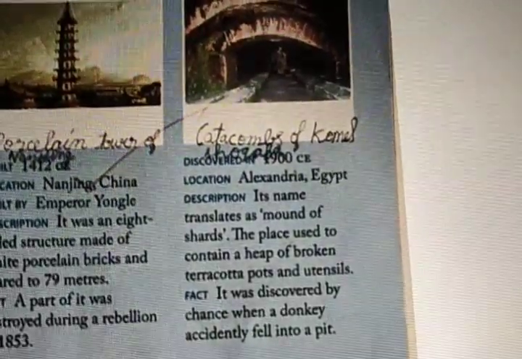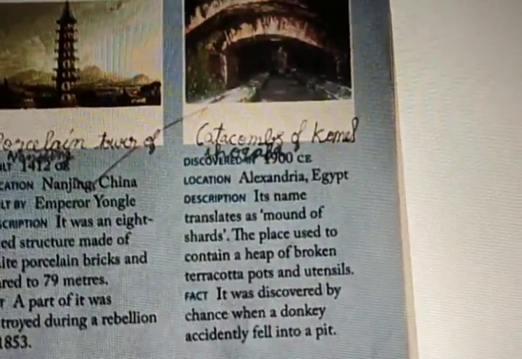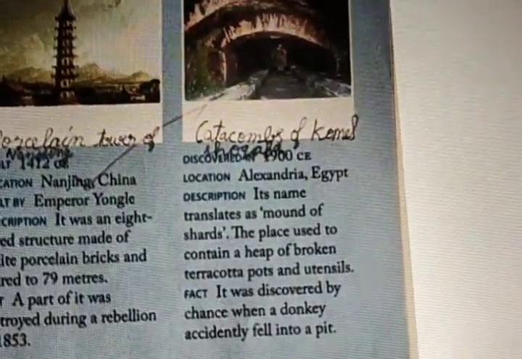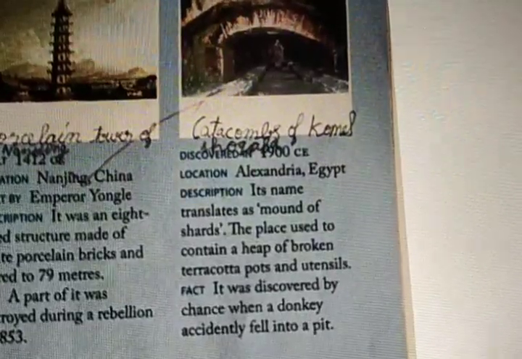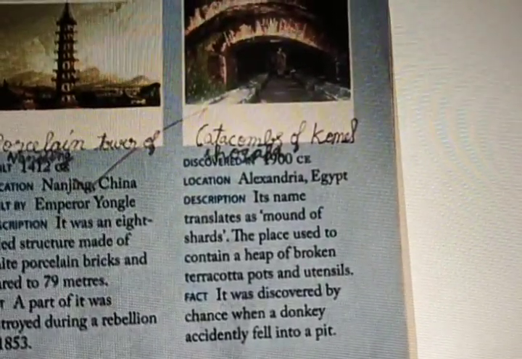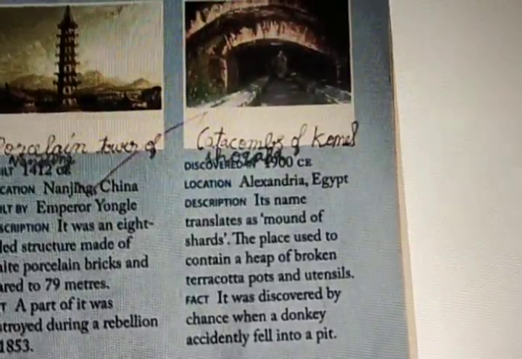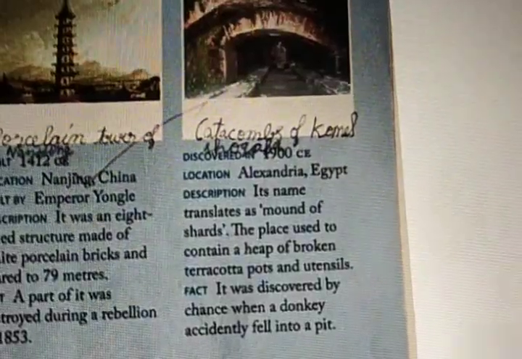Catacombs, CATACOMBS. Catacombs of Kom el Shoqafa. Kom is different, el is different.